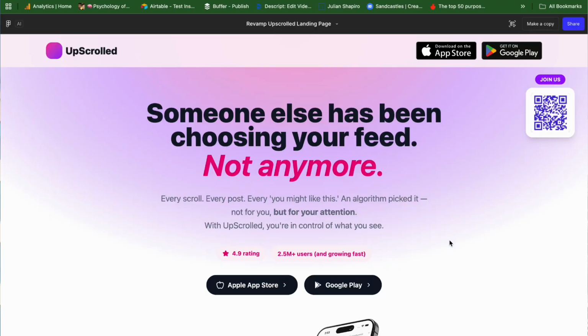A couple of other elements that we've added to this hero section, which I think are important. We've kept the 4.9 rating, but we're also backing this up with 2.5 million users and growing fast. So we want to show the momentum in this platform. We want people to feel like they're missing out by not joining, so we're going to keep that very visual there. Also, we added this sticky CTA, this QR code on the right hand side, so as users scroll the page, at any point if they want to download, it's right there. At the end of the day, the most important thing we're doing with this landing page is driving downloads to the App Store, so that's the main focus for this page.